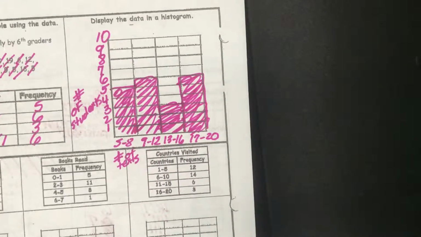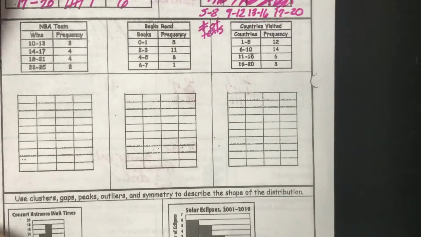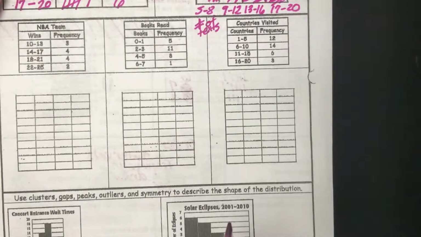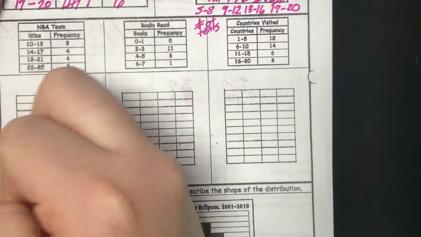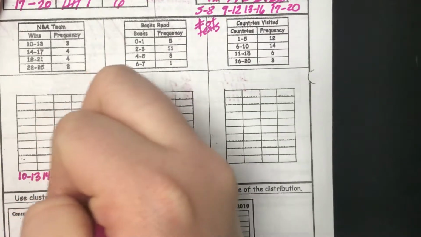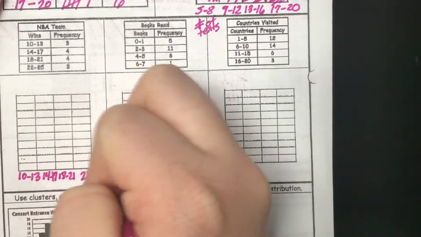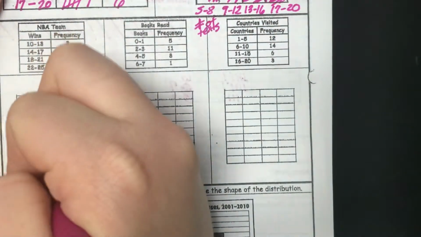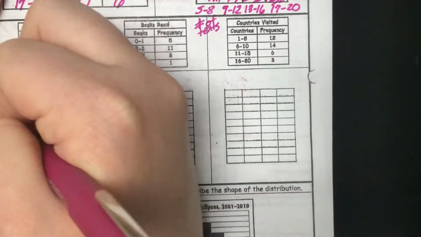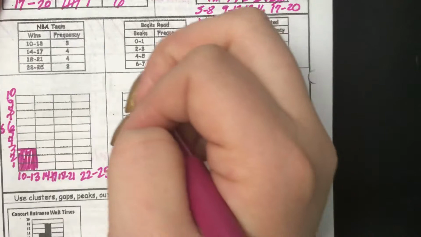All right, so let's try some of the other ones that you did. They actually already set up the tables for us. Now all we have to do is fill in. So we've got the wins were 10 through 13, 14 through 17, 18 through 21, 22 through 25. Let's label 1, 2, 3, 4, 5, 6, 7, 8, 9, 10, and this was the teams. So we had 3 teams that had 10 through 13 wins.